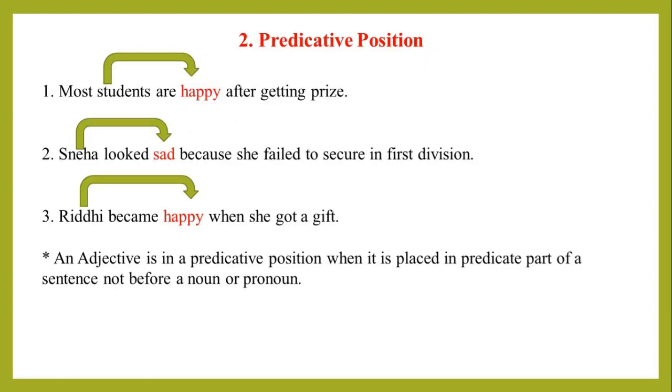Now we know about predicative position. Observe these three examples. Here, the words happy and sad are used in the predicative part of the sentence and not before any noun that they describe. They are predicative adjectives. In other words, an adjective is in a predicative position when it is placed in the predicate part of a sentence, not before a noun.